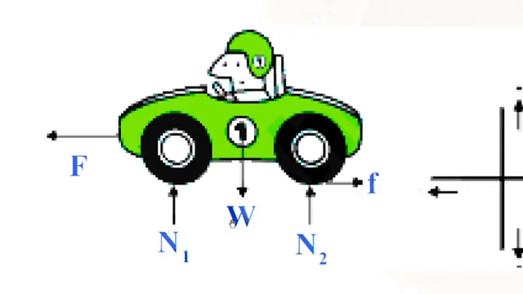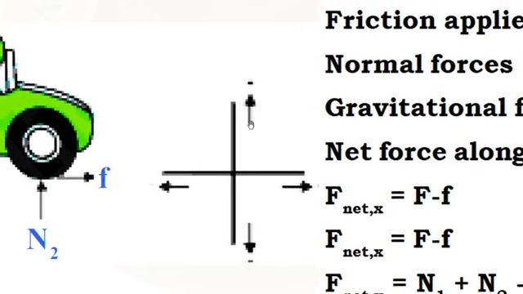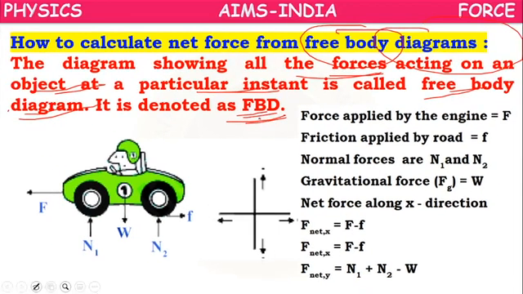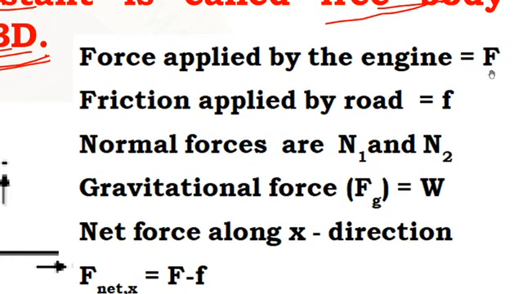So weight is working, normal force is working, engine force is working, frictional force is working. Weight acts downward, normal force acts upward, engine force acts leftward, frictional force acts rightward. All these forces are working. Next, the force applied by the engine, capital F. Force applied by the road, small f, means frictional force. Normal forces, N1 plus N2. Gravitational force, Fg equal to W.